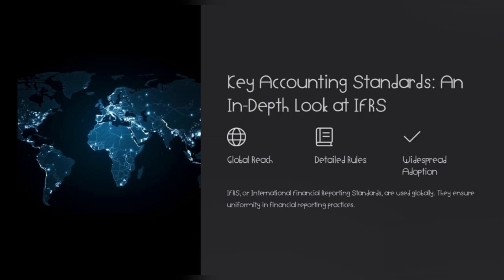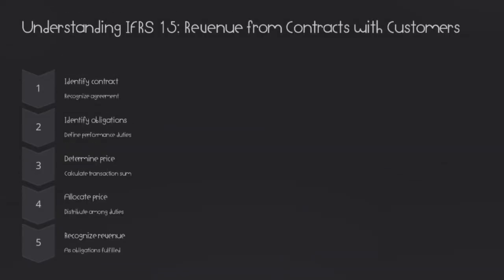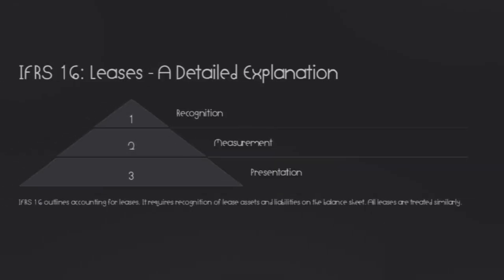Then the key accounting standards. International Financial Reporting Standards are used globally. They ensure uniformity in financial reporting practices. Understanding IFRS 15, revenue from contracts with customers. Number 1, identify the contract. Number 2, identify obligations. Number 3, determine price. Number 4, allocate price. Number 5, recognize revenue.